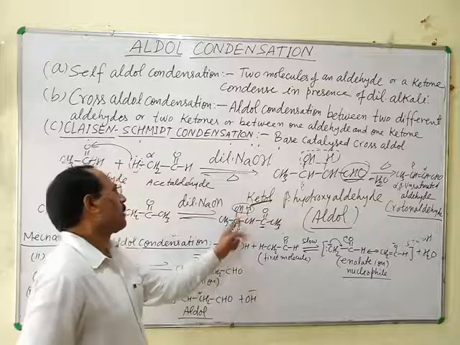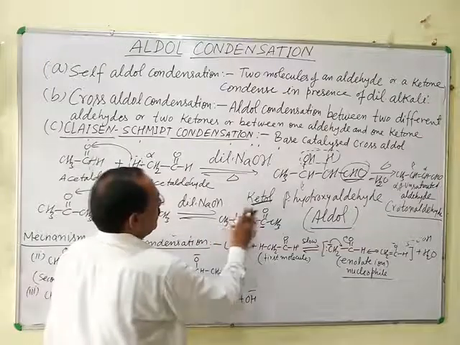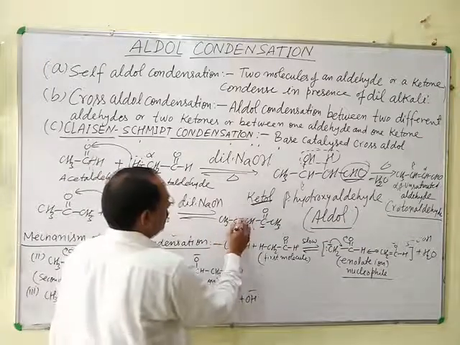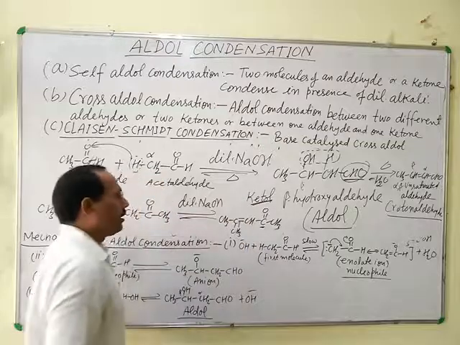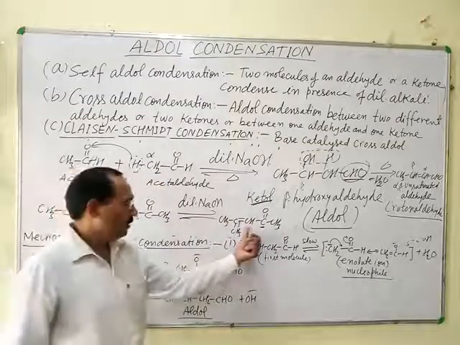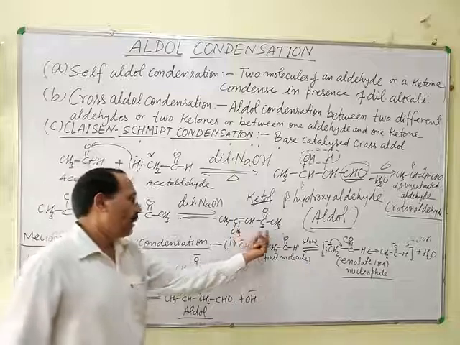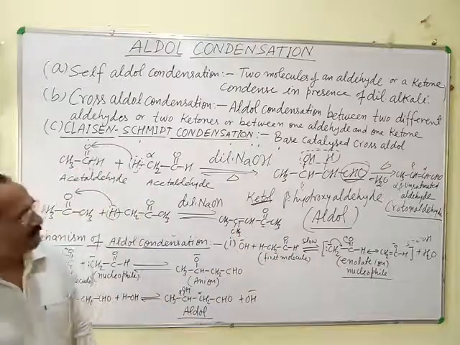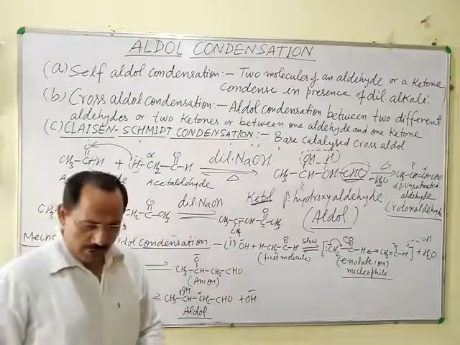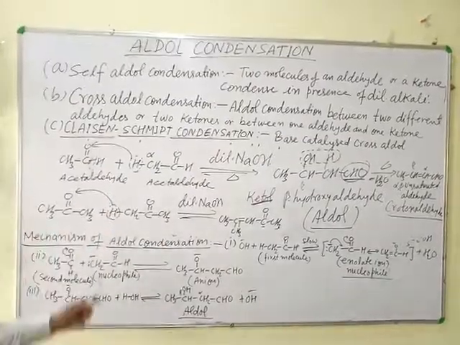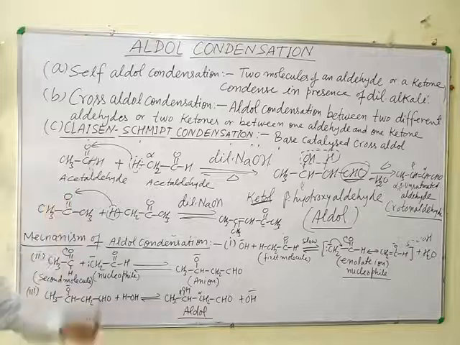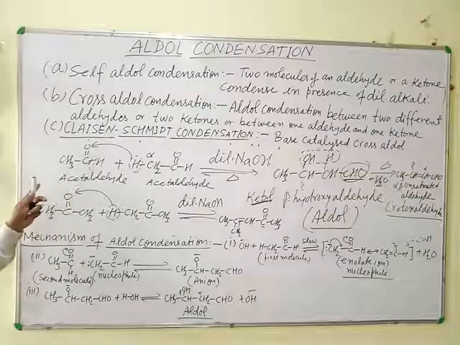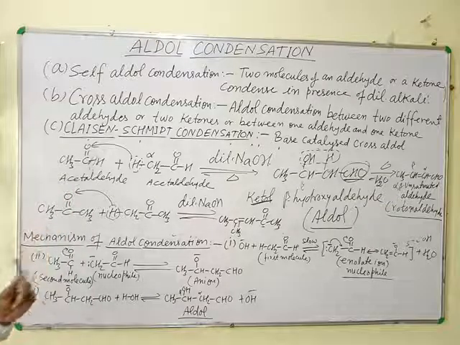HOH is lost from these carbons, and finally a double bond is created between alpha carbon and carbonyl carbon, and an alpha beta unsaturated ketone is formed. Okay, this is the simple way of writing the aldol condensation reaction. This is an example of self aldol condensation.